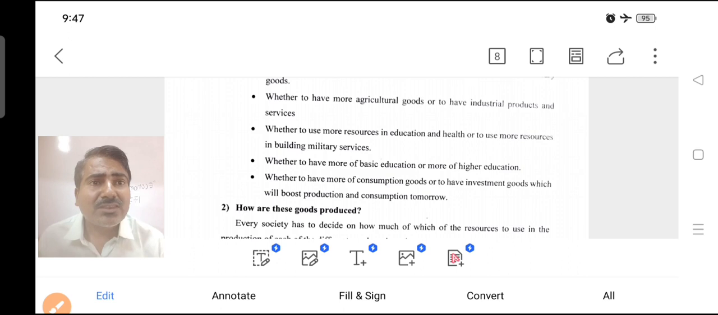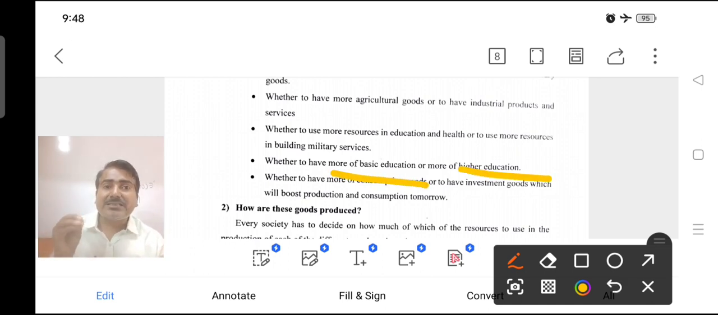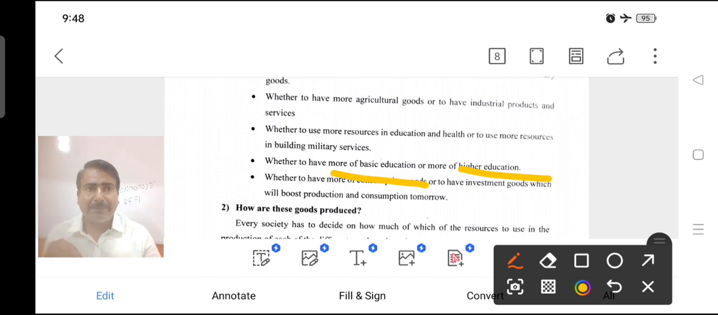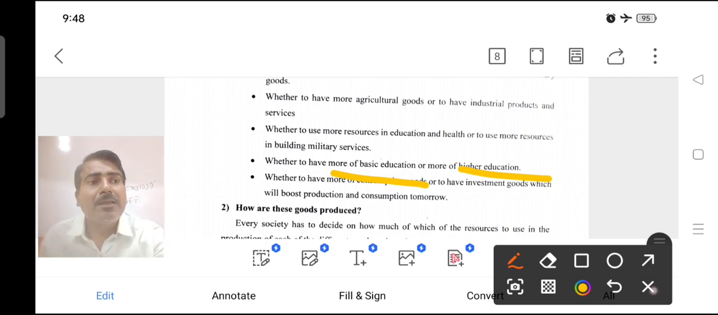And the next one, whether to have more basic education or more higher education. There is a difference. Basic education means primary education. Higher education, you know, after degree, like postgraduate, B.Ed, BA, MA, MCom, PhD, NET, SET. So we have the consideration of higher education. Primary education means basic education. Which education will be produced? That is the questioning.